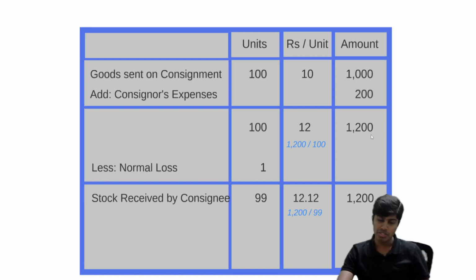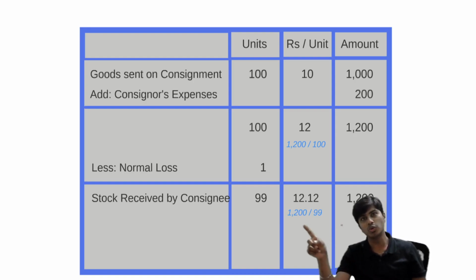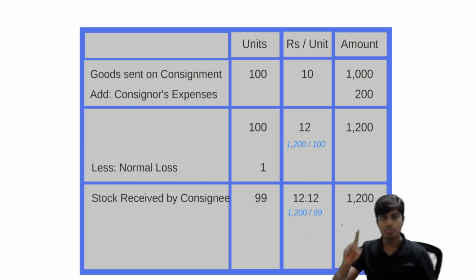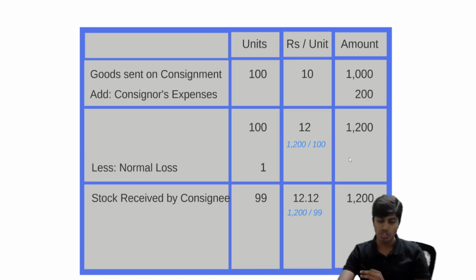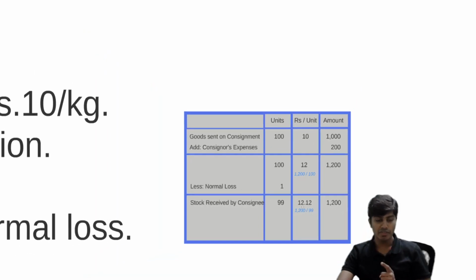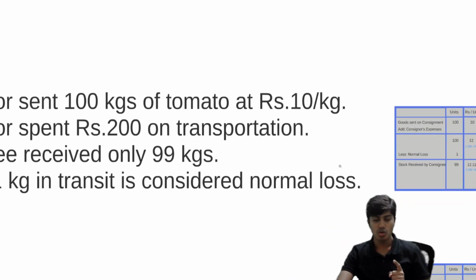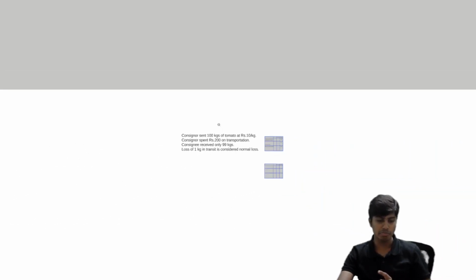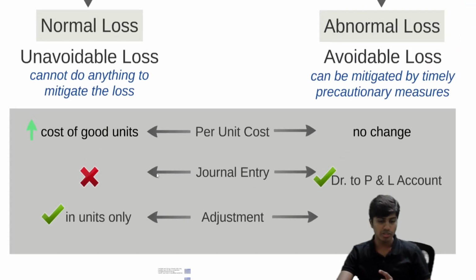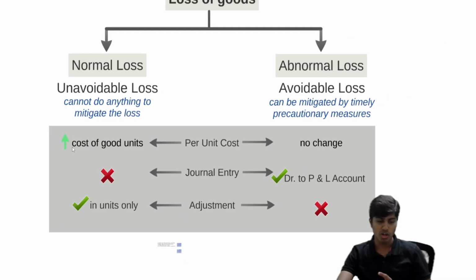So 1200 rupees, which was the value for 100 units, will now be 1200 rupees value for 99 units. And when you do 1200 divided by 99, my rate per unit will become 12.12121212. So if you observe, previously the rate of good units was 12, it has reduced from 12 to 12.1. So whenever there is normal loss, it is going to increase my per unit cost. Have a look here. I told the same thing. Normal loss will increase the cost per unit. It will increase the cost per good unit.